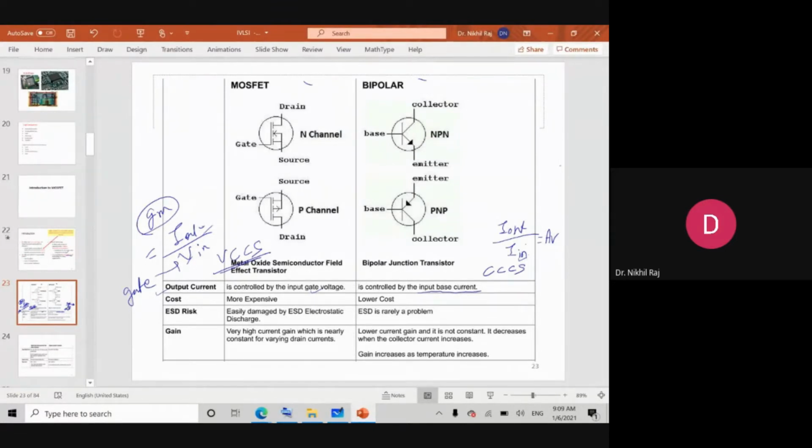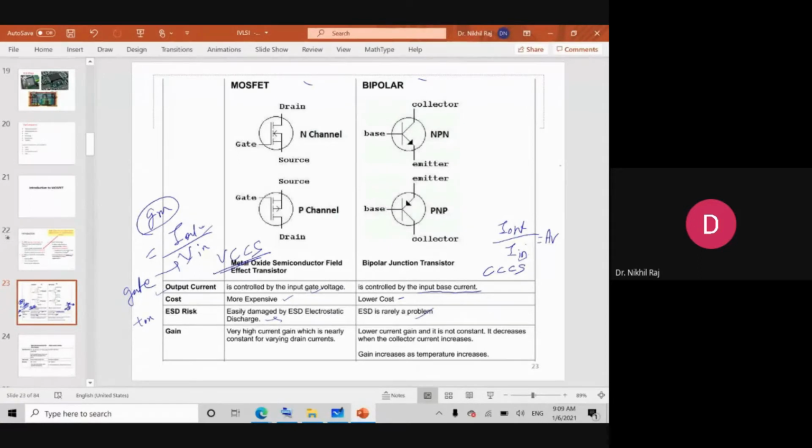Coming to the cost, if we fabricate MOSFET in a very small number, then it will be quite costlier, but if we go for massive production, it is cheaper compared to BJT. Then ESD stands for electrostatic discharge. MOSFET can be easily damaged with electrostatic charge when we deal with a very short channel. In your MOSFET, if you remember, there is an oxide thickness TOX. If it is very small, then from the gate to the channel there can be a short circuit path. So there is a high risk of ESD in MOSFET if the oxide thickness is very small, whereas in BJT it is not a problem.